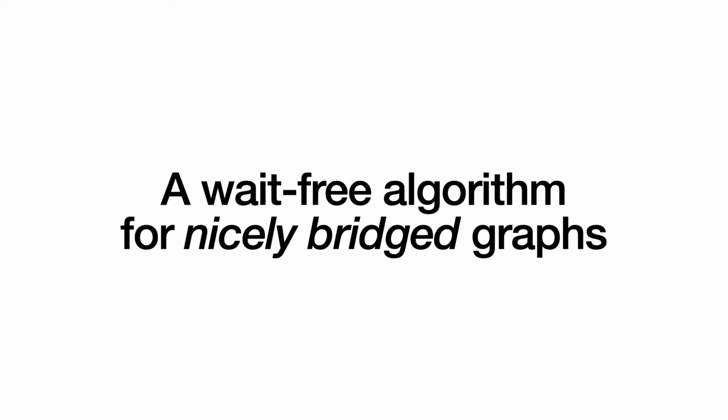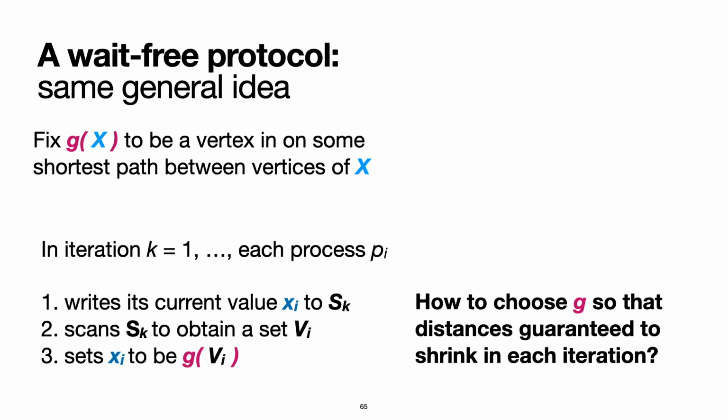Now, let's see how to use a similar idea to obtain a weight-free algorithm for nicely bridged graphs, a superclass of chordal graphs. Our approach is to use the same kind of iterative process as before. However, now we do not operate under the assumption that there are at most 2 distinct input vertices. So we need to find an update rule that takes a set X of vertices onto a single vertex on a path between some pair of vertices in X. This rule should reduce the distance between the proposed values in each iteration to guarantee convergence as before.